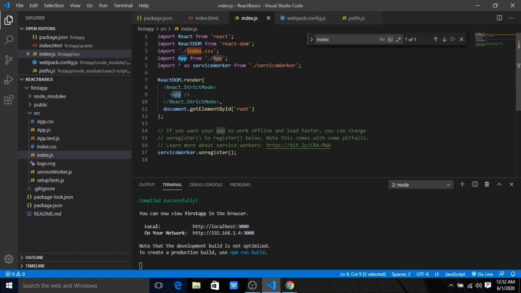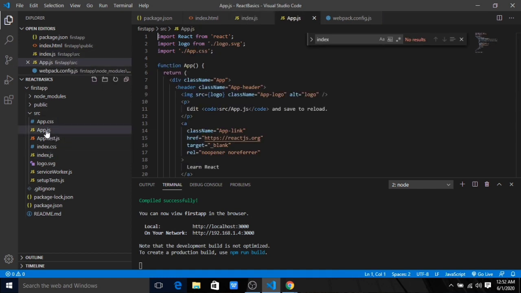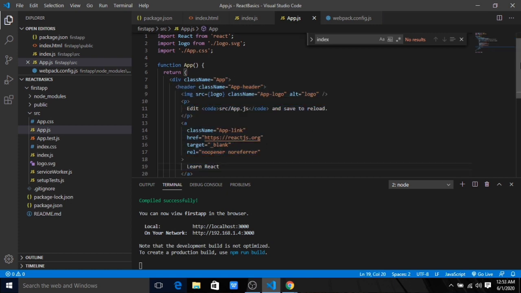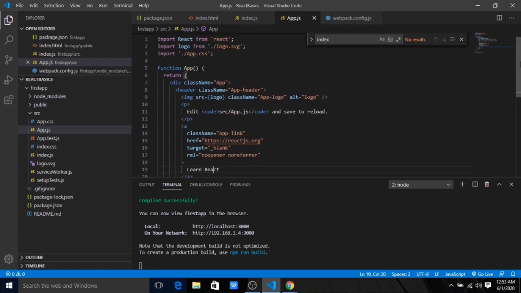Okay, you can see that we are passing an App, and if I look at this import, this App belongs to this app.js. Let me go to that. Inside this App you can see that this is basically a functional component, and this is our main component which is bound to that index.html. Whatever you're seeing inside this looks like HTML, but this is something we call JSX, that is JavaScript XML. So this is basically our virtual DOM.